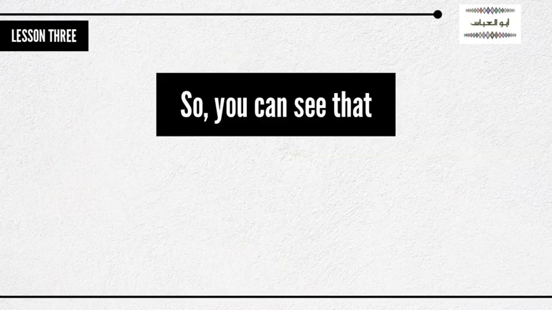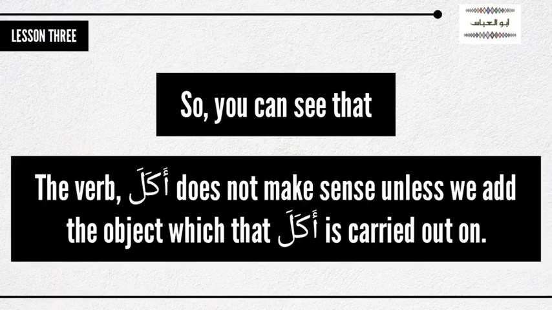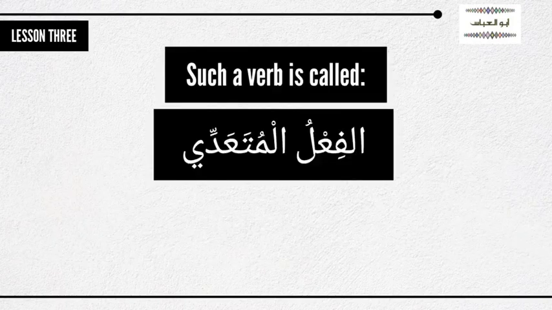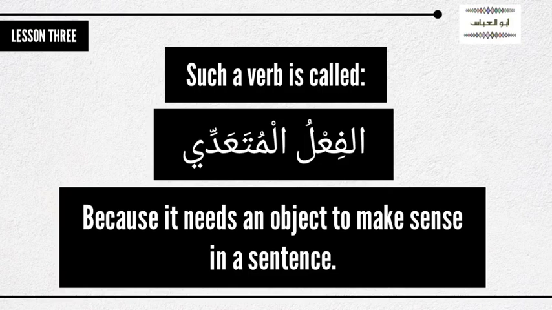So you can see here that akala, which is a verb, does not make sense until I add an object that the akala, the verb to eat, was carried out on. So such a verb is called al-fi'lu al-muta'addi because it needs an object before it makes sense in a sentence.